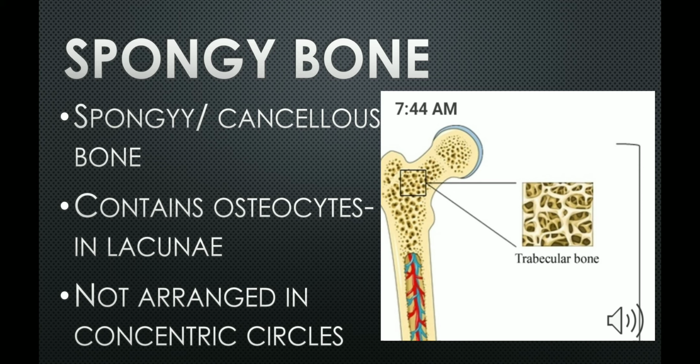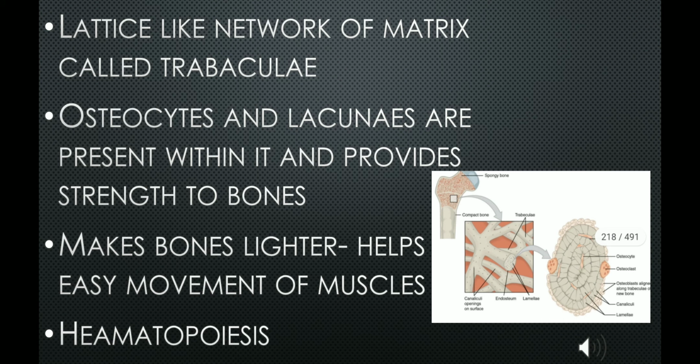Spongy bone, also called cancellous bone, contains osteocytes that are housed in the lacunae, and they are not arranged in concentric circles. The lattice-like network of matrix of a spongy bone is called the trabeculae, and within that are the osteocytes and the lacunae. It may appear to be a random network, but it is not.